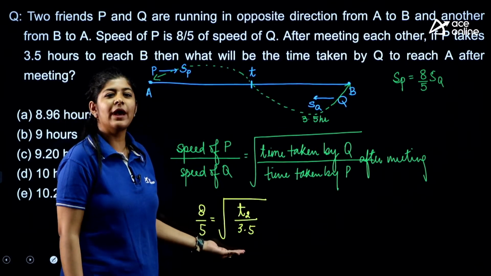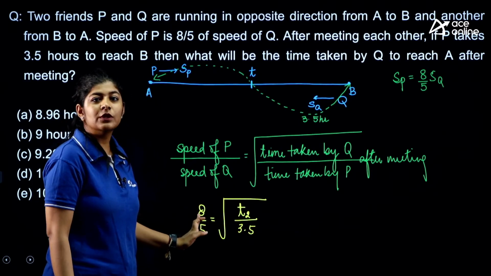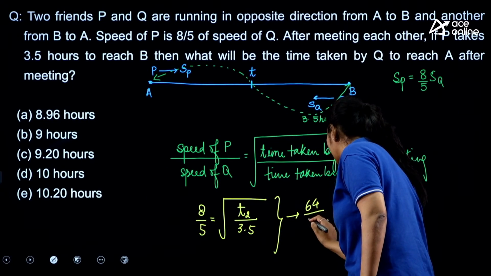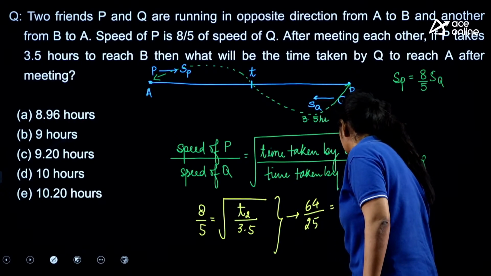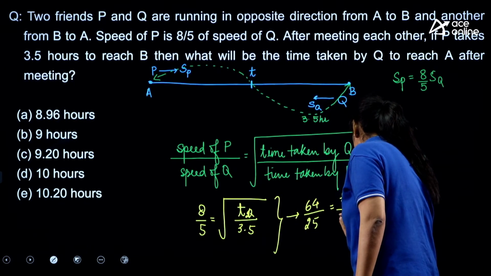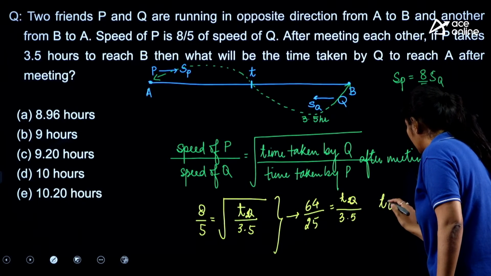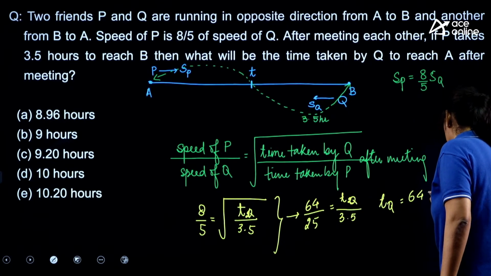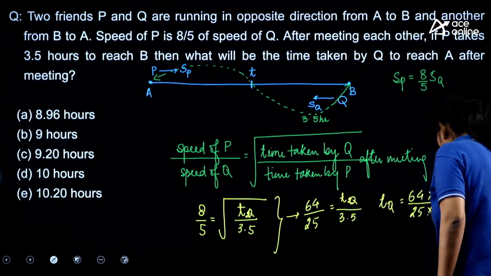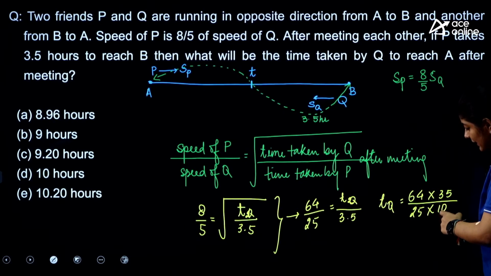Just to remove the square root over here, we have to square both sides. So when we do the squaring, this will become 64/25, and here we are getting T2 or TQ, you can also take it as TQ, divided by 3.5. Now we have to find TQ, which is nothing but 64 multiplied by 35 divided by 25 and by 10. How am I getting 10? Because I just removed this decimal so that I will get 10 in the denominator.